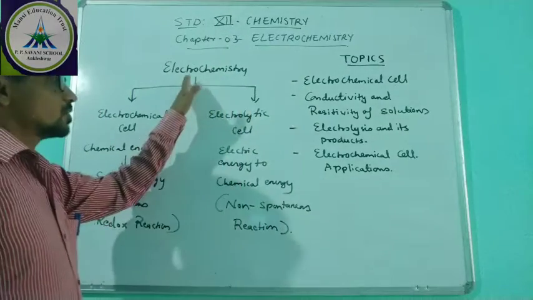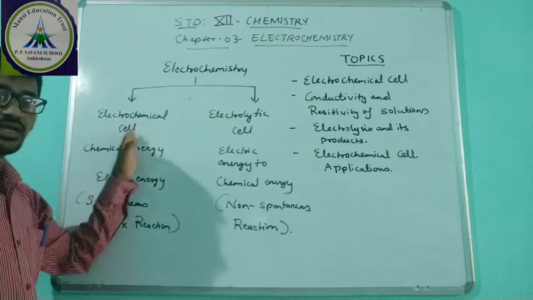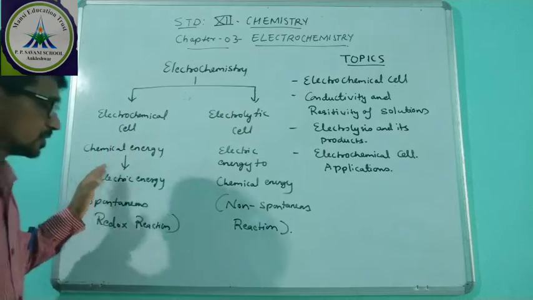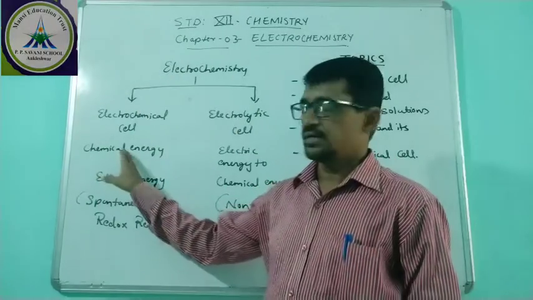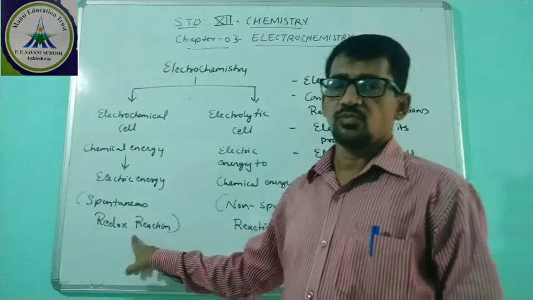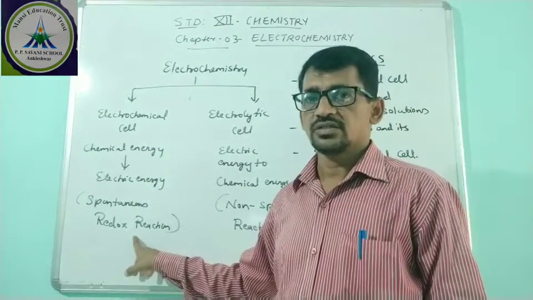Electrochemistry means electrochemical cell and electrolytic cell. In an electrochemical cell, chemical energy is converted to electric energy and the reaction is spontaneous; a spontaneous redox reaction takes place.